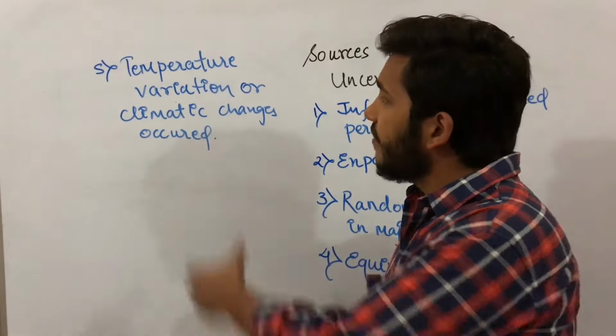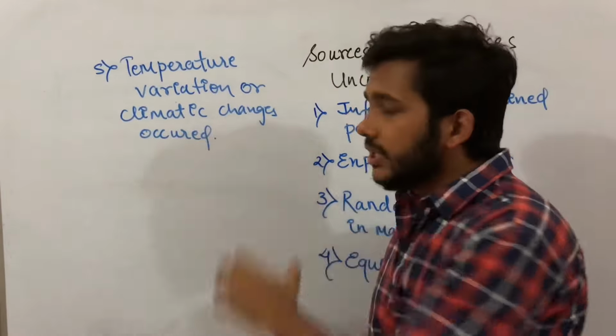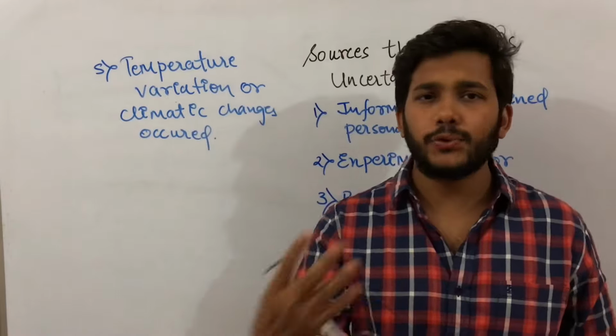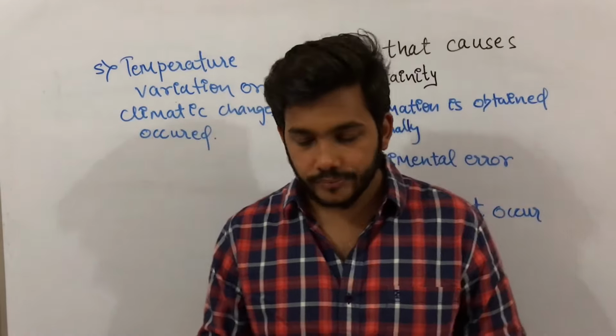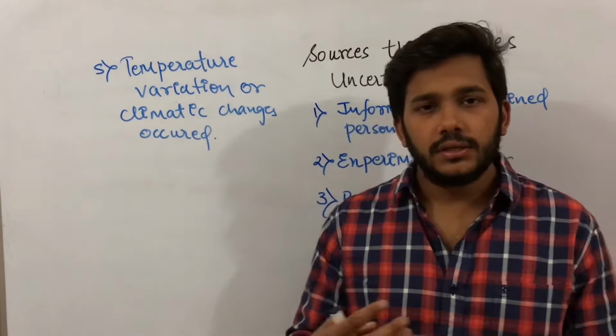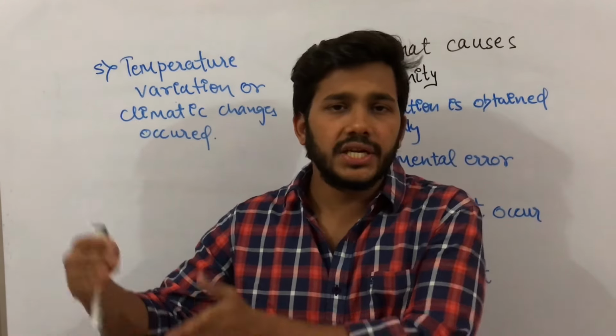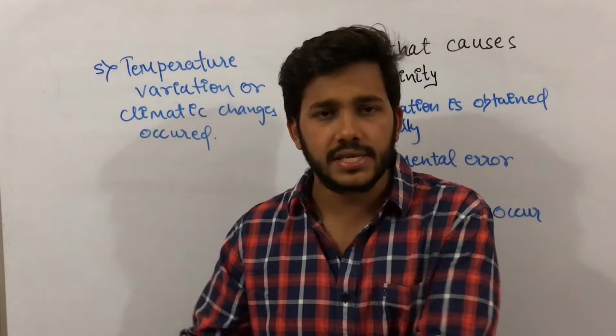Fifth, temperature variation or climatic changes occur. Suppose you performed an experiment at 22 degrees Celsius, but suddenly the temperature increased to 25 or 26.